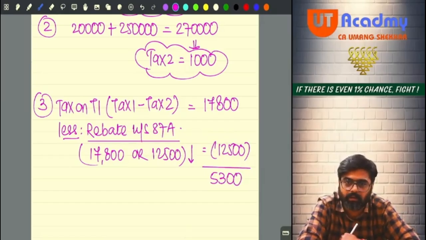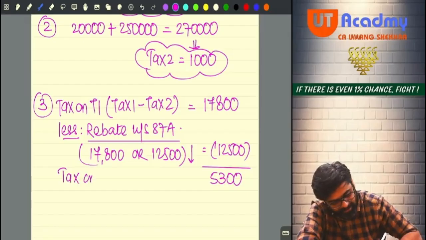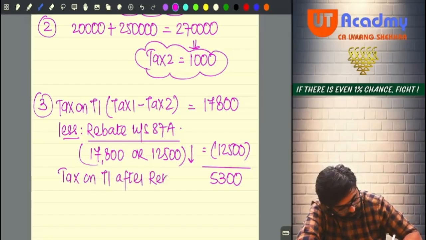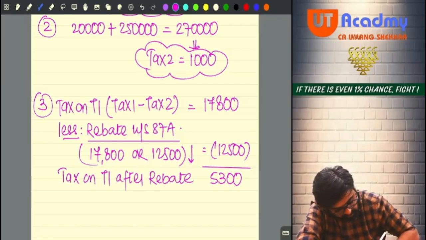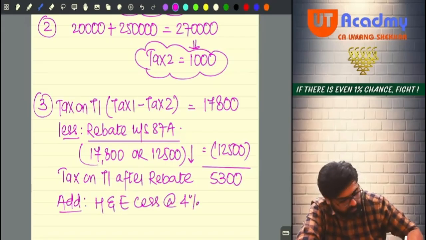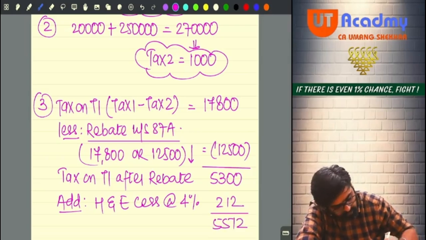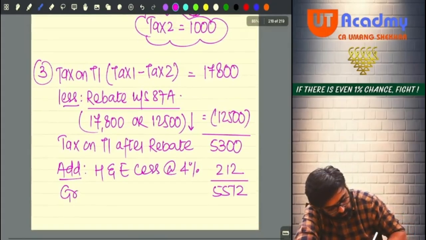Got it? Now pay attention. This is tax on TI after rebate. Now on this you will add health and education cess at the rate of 4%. So 4% of 5,300 is 212. Okay, no? So you are going to get 5,512. Done, sir. This was your gross total income.